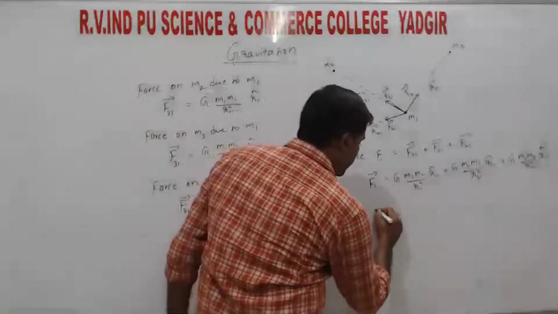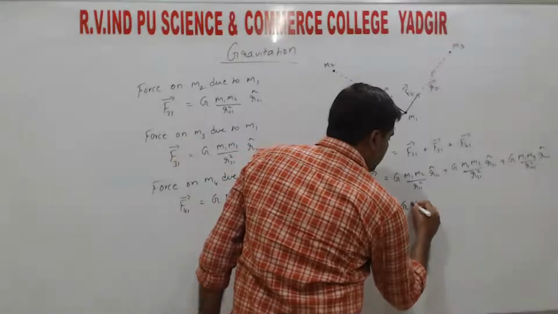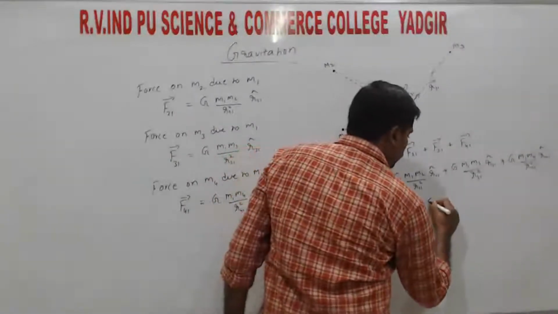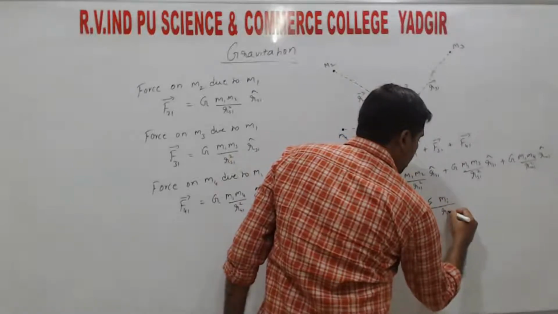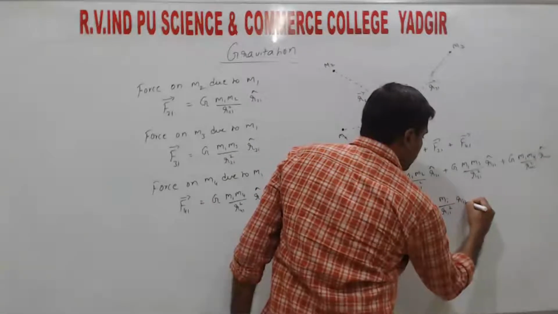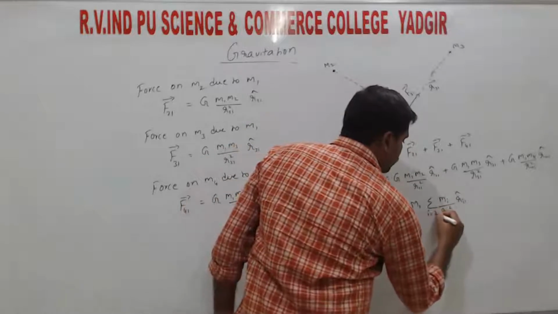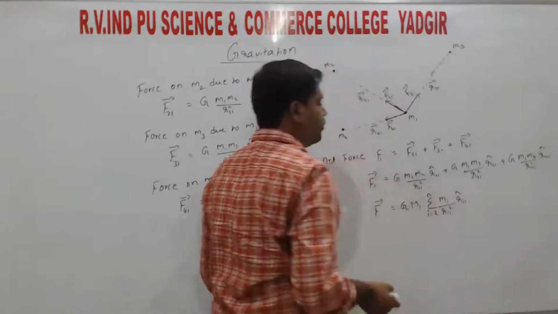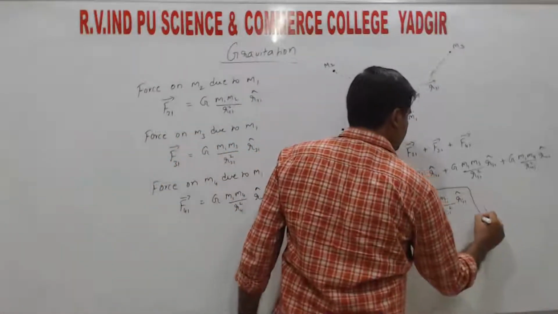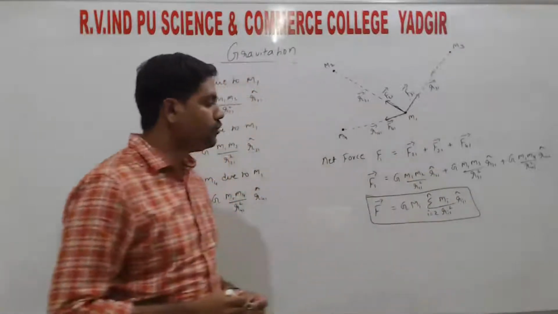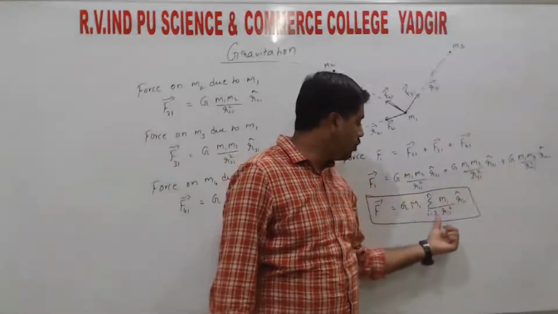So further you can write generally F is equals to G M1, that is mass 1, into summation of Mi divided by Ri1 square into Ri1 cap, right? So i starts from 2 to n. Right? So summation means sum of all the individual terms. So i value starts from 2.